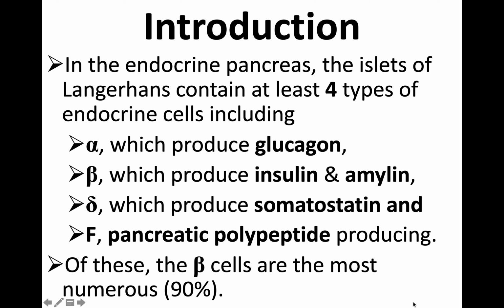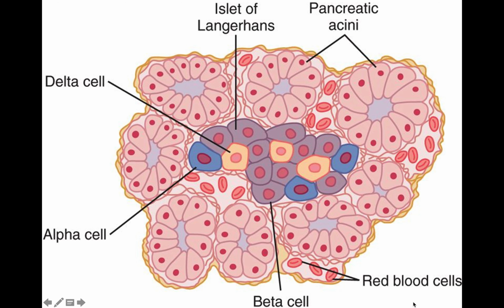The pancreas has exocrine parts as well as an endocrine part, and in the endocrine part nearly 90% of the cell mass constitutes beta cells. So you know the importance of insulin secretion.